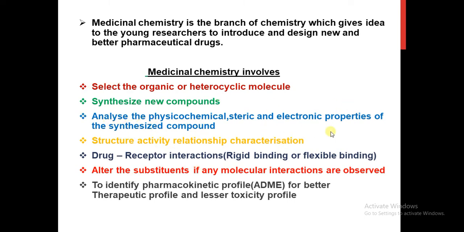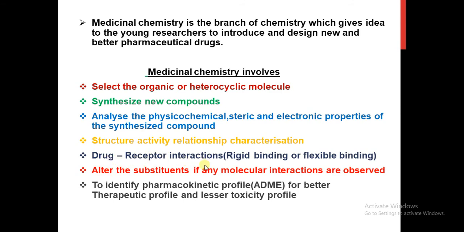This is the third step. After analyzing all these properties, we'll take the data. After taking the data, we'll do the structure activity relationship. Here the relationship between the structure and its therapeutic activity, that characterization we'll do. After the structure activity relationship, we'll get an idea whether any substitutions are showing less activity or showing the best activity, and that we'll identify. The next step is drug and receptor interactions.